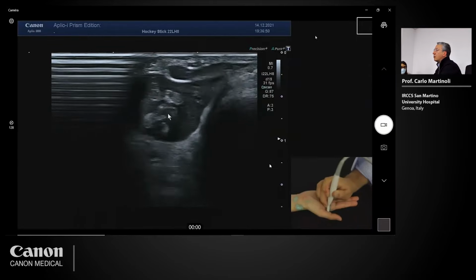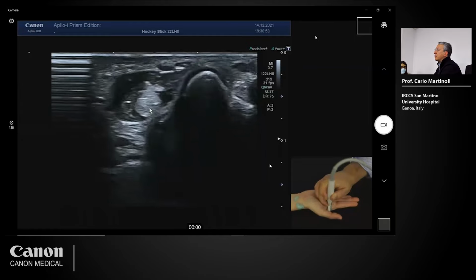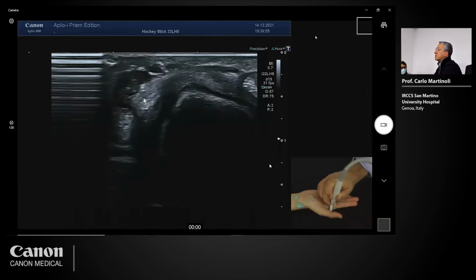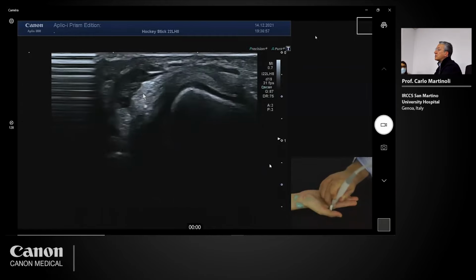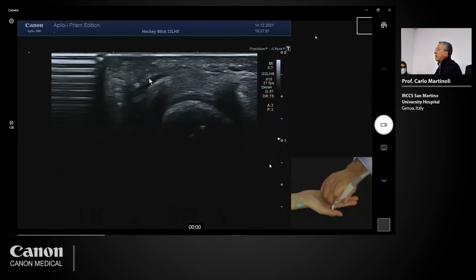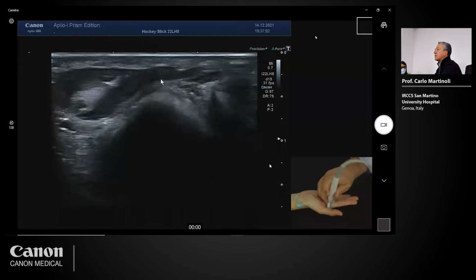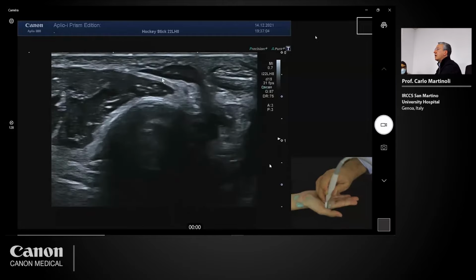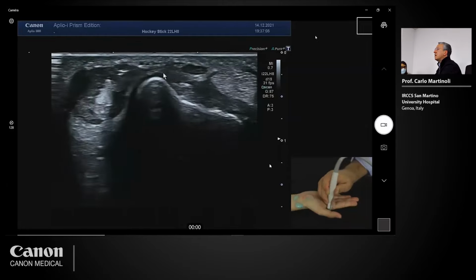This is the lumbrical, this is the dorsal interosseous, and this is the radial collateral nerve of the index. If we follow the interosseous, this is the tendon. The tendon may look very echogenic. It's easy to demonstrate here. For the lumbrical, the tendon is very tiny, and we have to follow the muscle until the end.